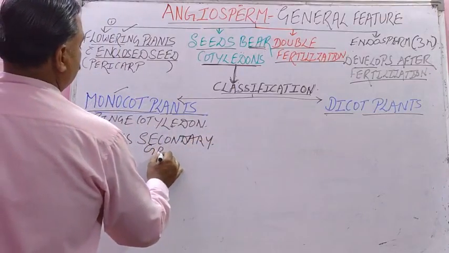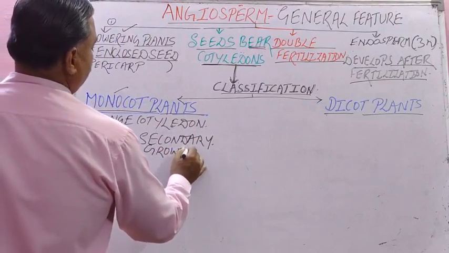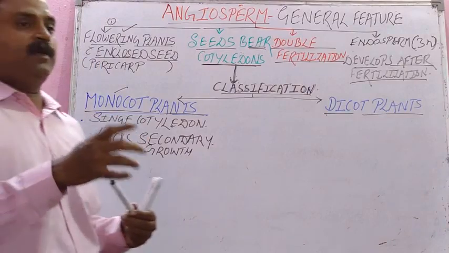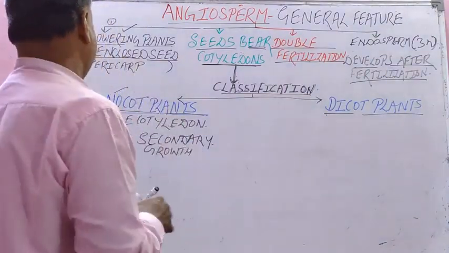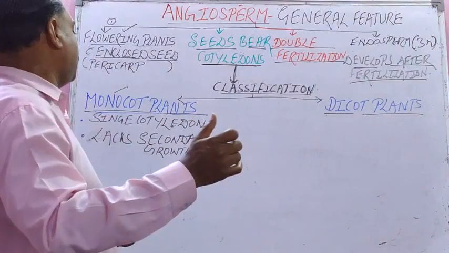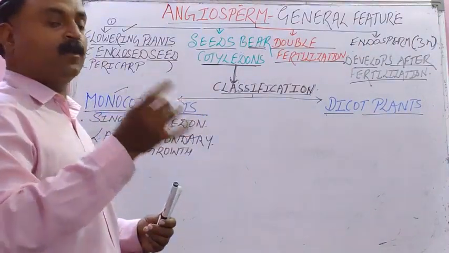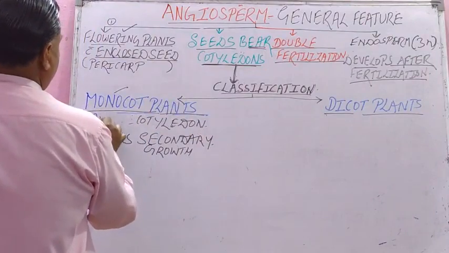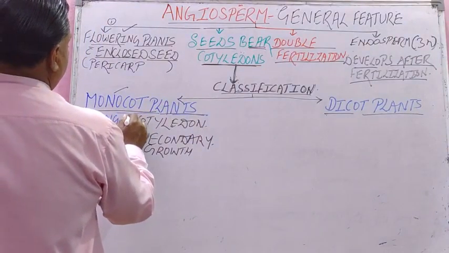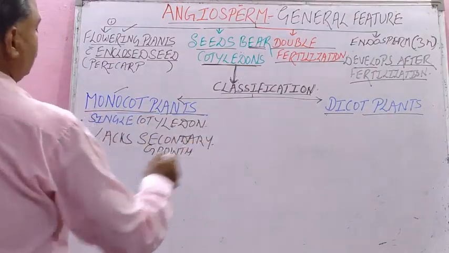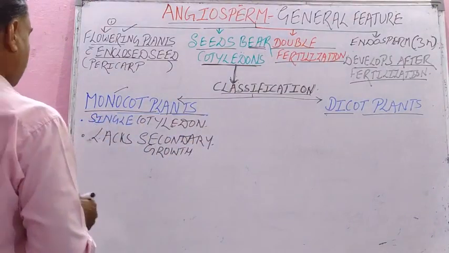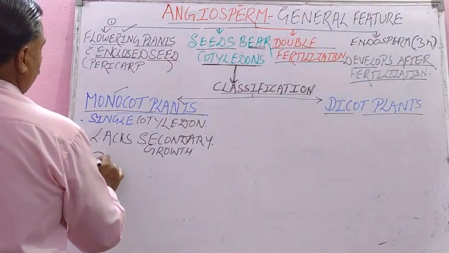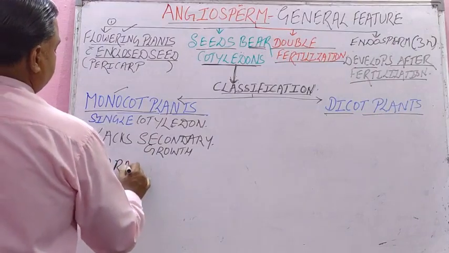Secondary growth, isn't it? Now we can study the remaining features on the basis of leaf, stem and root. Single cotyledon, then lacks secondary growth. Third feature, student, leaves show parallel venation.